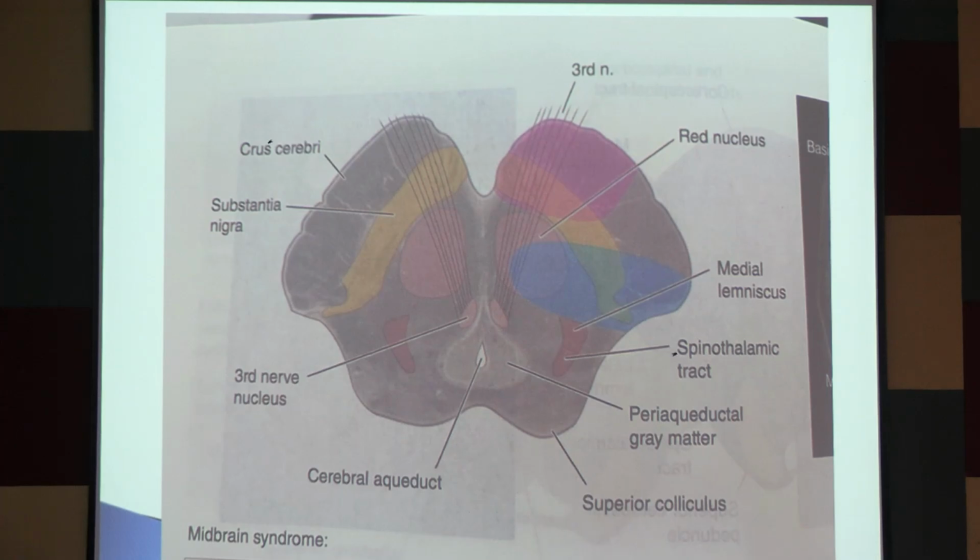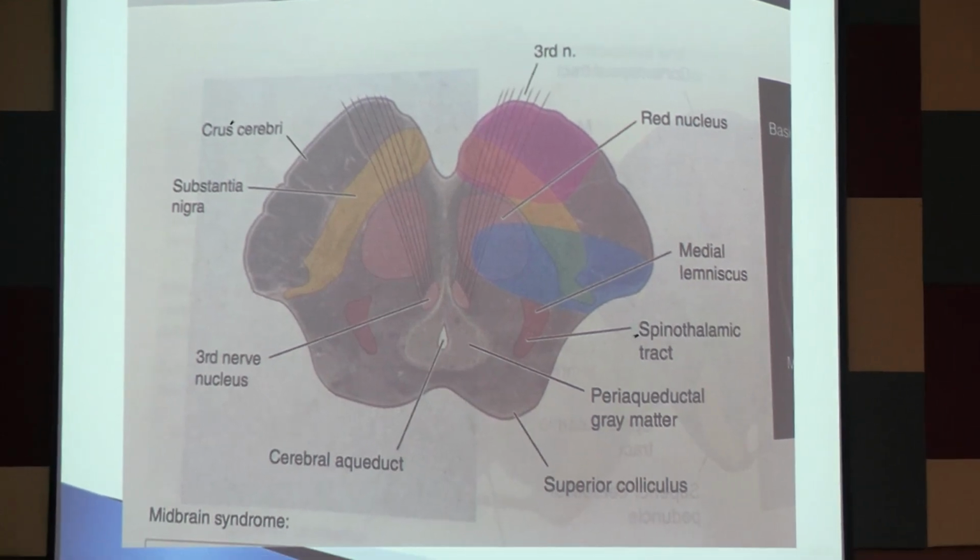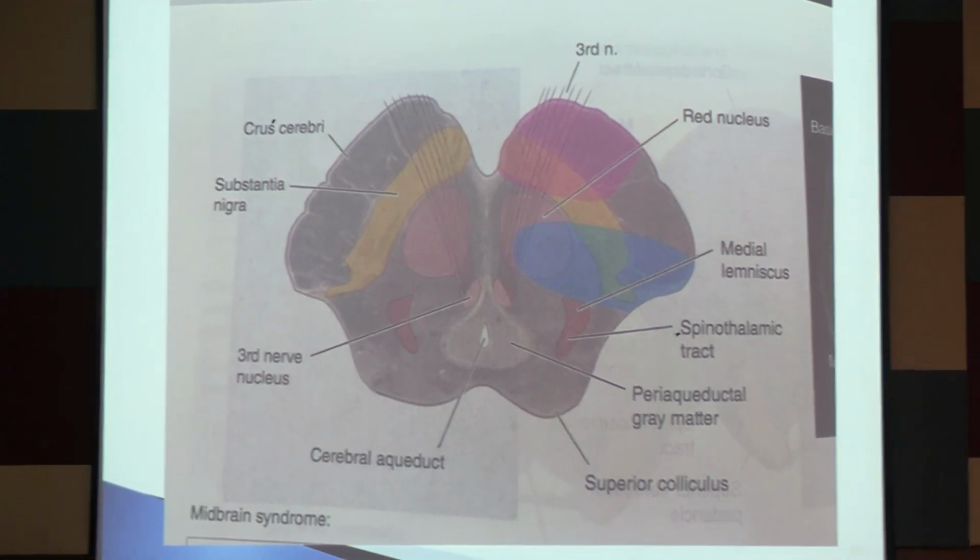Suppose it is Weber syndrome. That means the third nerve nucleus of the same side and the corticospinal tract of the opposite side. Weber is the third nerve on the same side and the opposite side corticospinal tract. And Millard Gubler is the sixth nerve on the same side and the opposite side corticospinal tract.